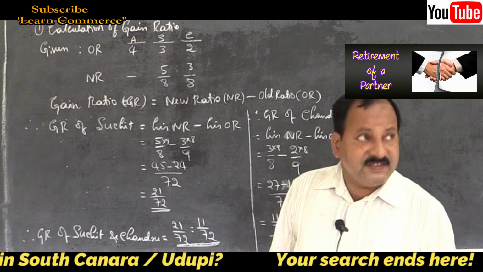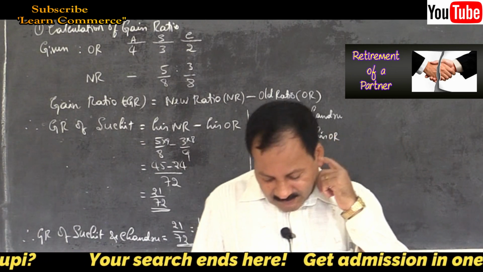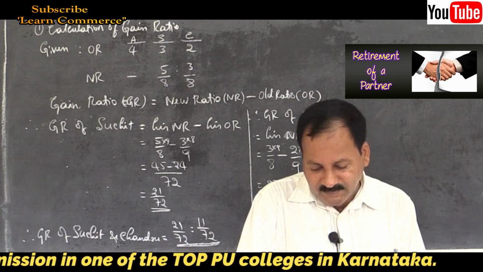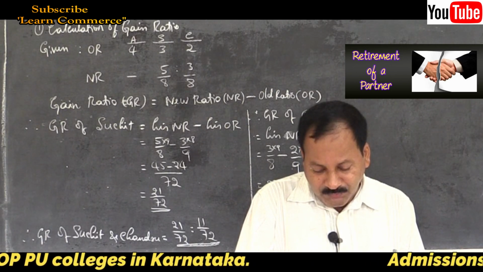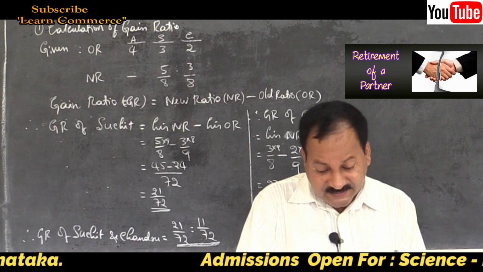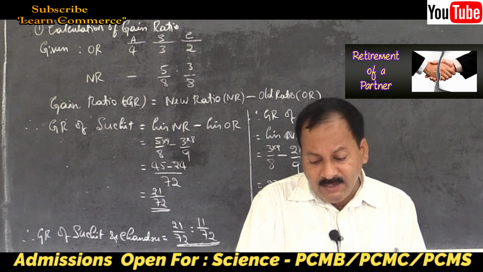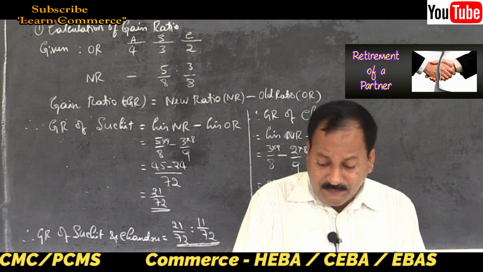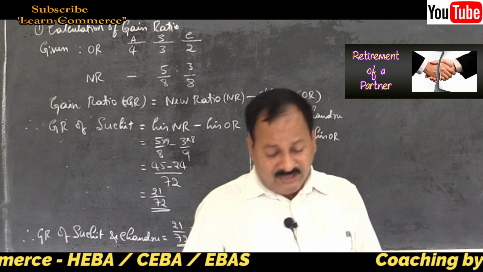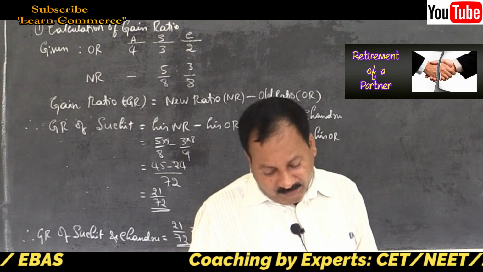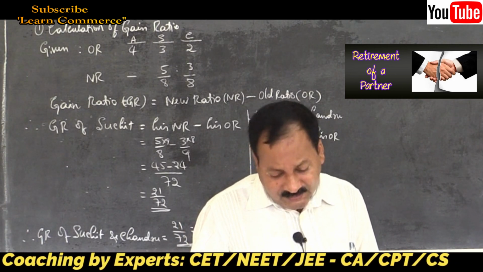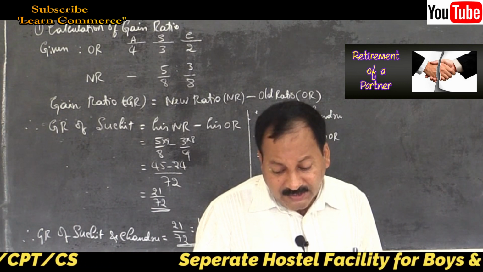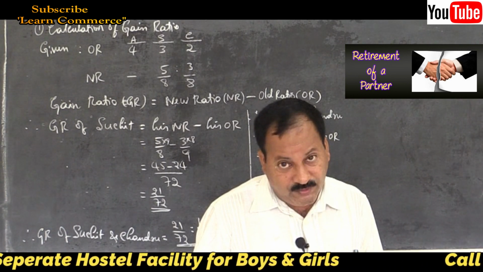Now, second problem. Let me move on to the second one. Page number 51. Problem number 2. I will read out the problem and let us analyze and solve the problem. Vani, Rani and Soni are partners in a firm, sharing profits and losses in the ratio of 4:3:2. This is the given information. Old ratio is given. Soni retires from the firm. Vani and Rani agreed to share equally in future.